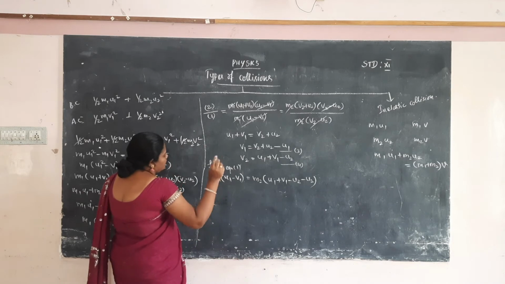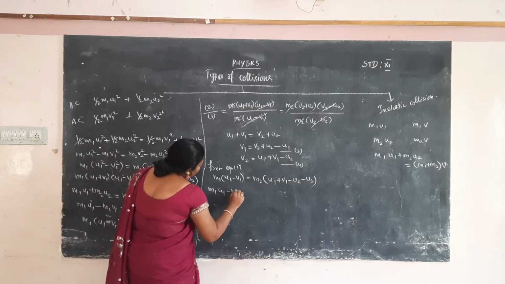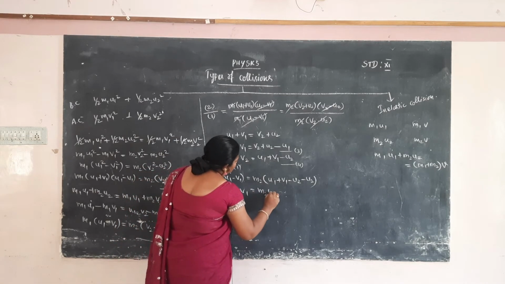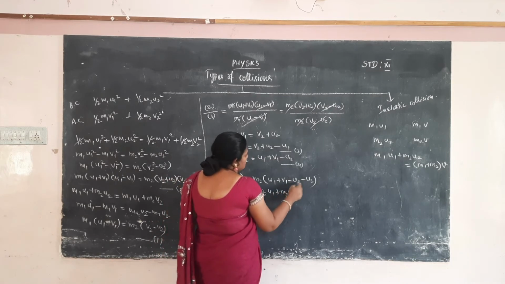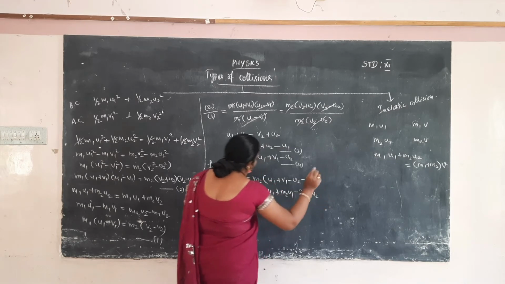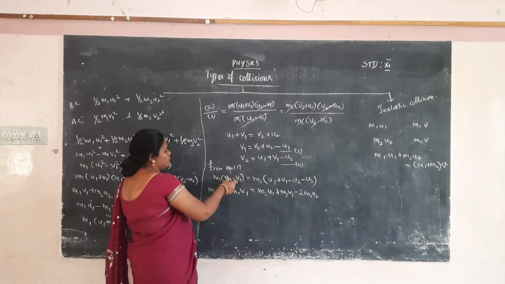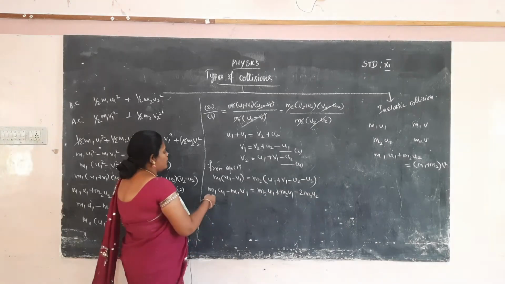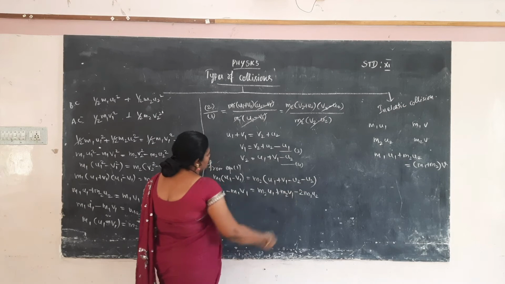Now we have to multiply all the terms. So m1 u1 minus m1 v1 is equal to m2 u1 plus m2 v1 minus 2 m2 u2. You have to multiply the m2 term into all the individual terms in the bracket.